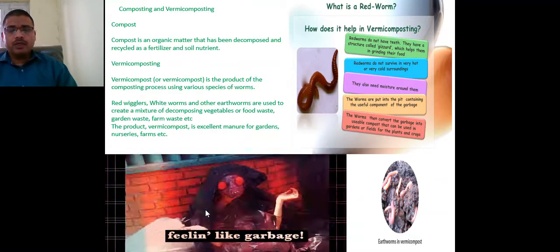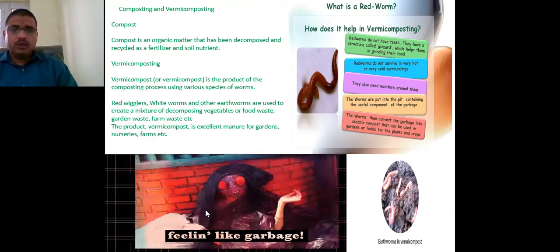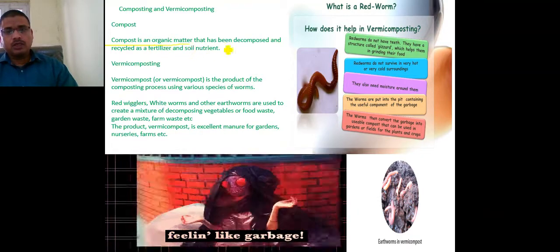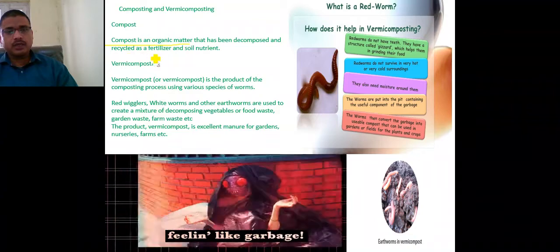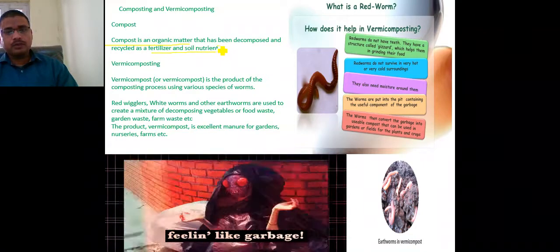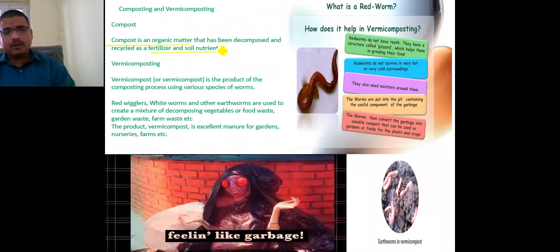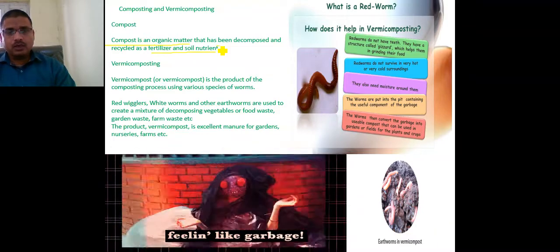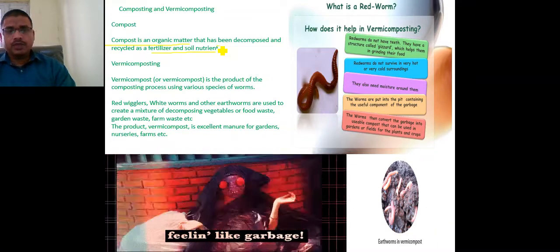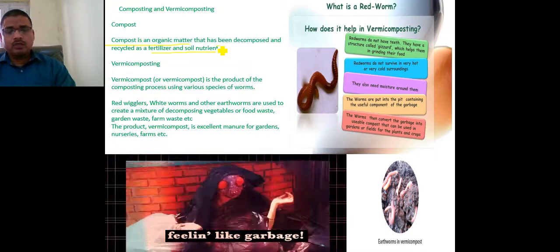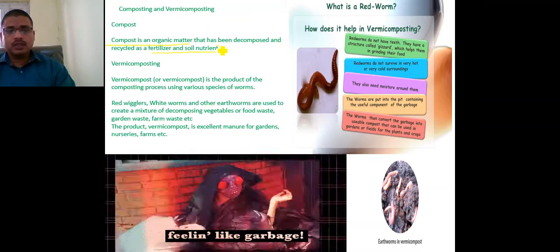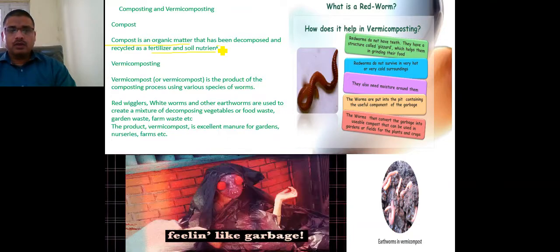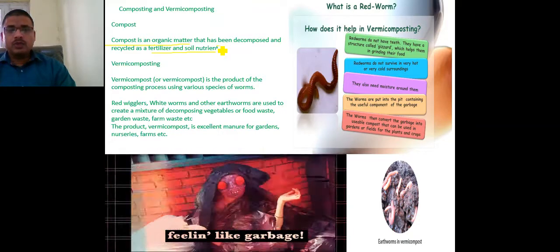When this organic matter is composted and recycled as fertilizer and soil nutrients by living microorganisms, it is converted into fertilizers, and it provides nutrients for the crop.